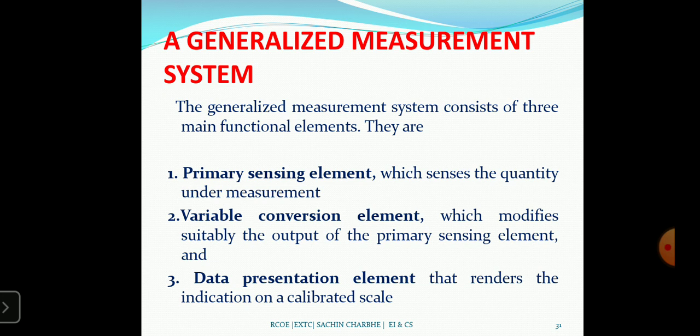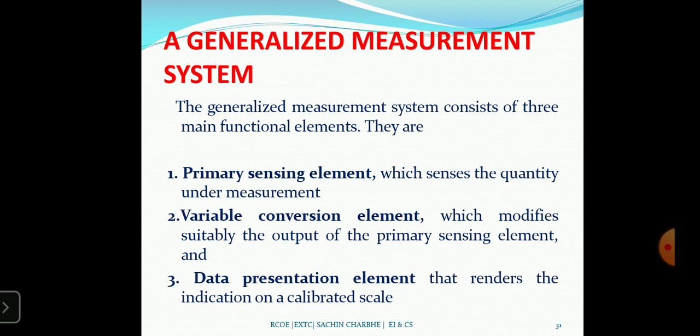In the primary sensing element, the quantity under measurement makes the first contact with the primary sensing element. The measurand is first detected by the primary sensor. Then this output is converted into an electrical signal by a transducer, which converts energy from one form to another. Then the variable conversion element: the output of the primary sensing element may be an electrical signal of any form, such as voltage or frequency. And data presentation renders the indication on a calibrated scale.